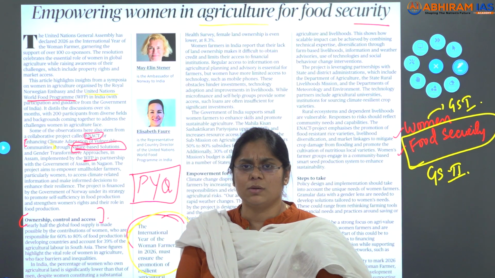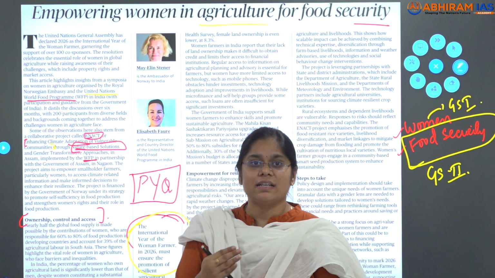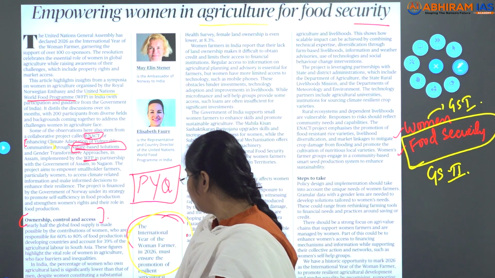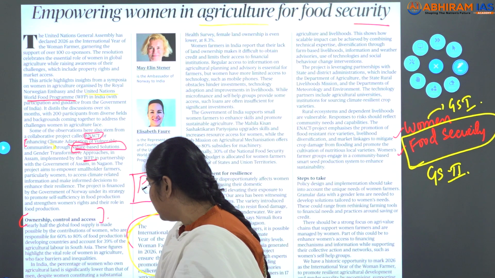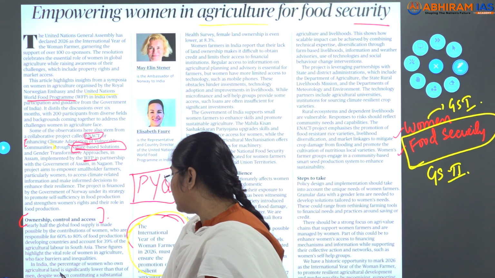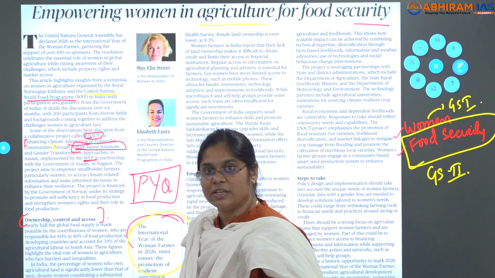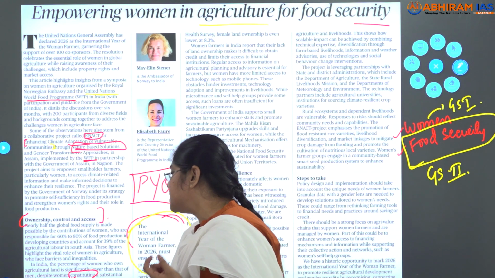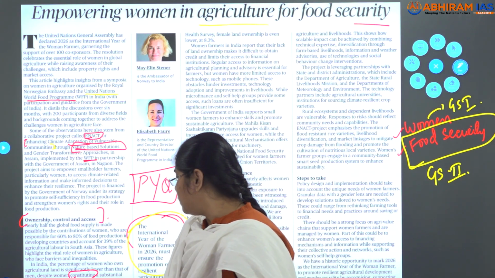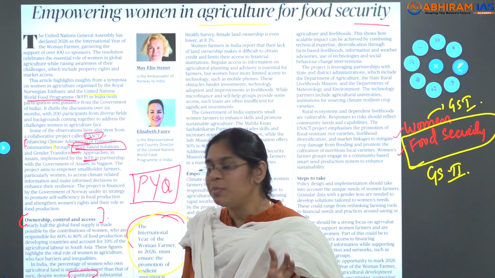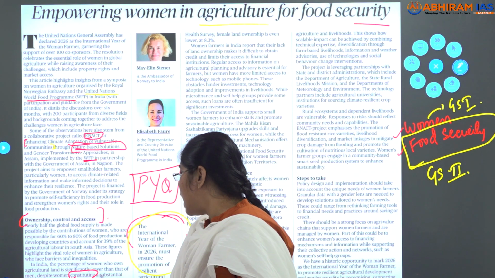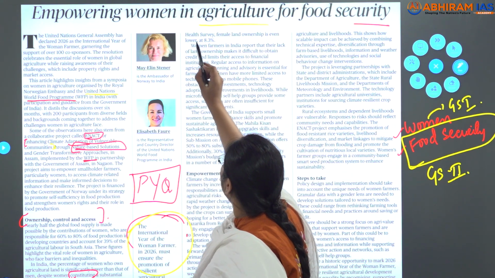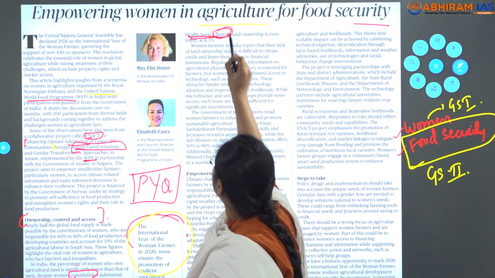So when land is in the men's name, what happens? The money that should reach women is not reaching the women. Clear. So ownership, control and access have been given. And it has clearly been said that in India the percentage of women who own agricultural land is significantly lower than that of the men, despite women constituting a substantial part of the farm framework, and approximately 80% of economically active women are employed in agriculture, yet only 14% of landowners are female.